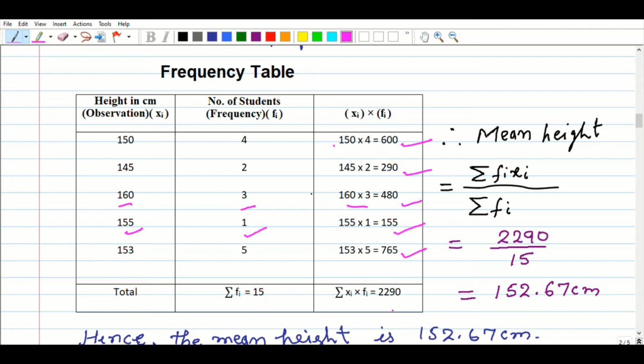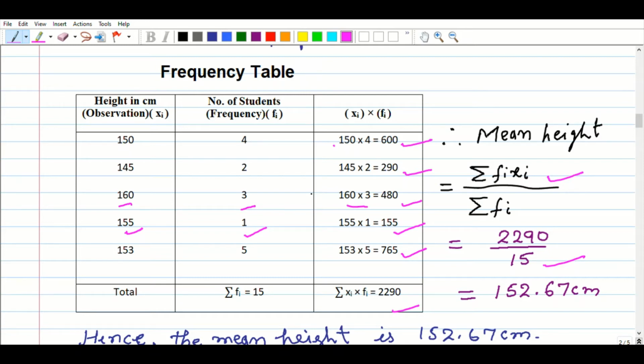We get 2290. So mean height equals, we apply the formula for tabulated data: the sum of fi xi divided by the sum of the frequency. Then we get 152.67. Hence the mean height is 152.67 centimeters.